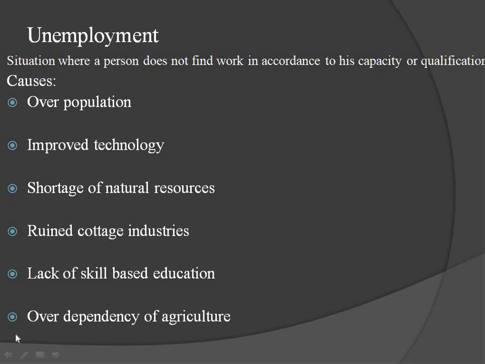Now, first of all, see here, unemployment. As you know, the problems are many: unemployment, corruption, terrorism, discrimination, communalism, regionalism, status of women. These are all problems we have. Let us discuss one by one. First of all, unemployment. What is unemployment? It is a situation where a person does not find work in accordance with his capacity or qualification.